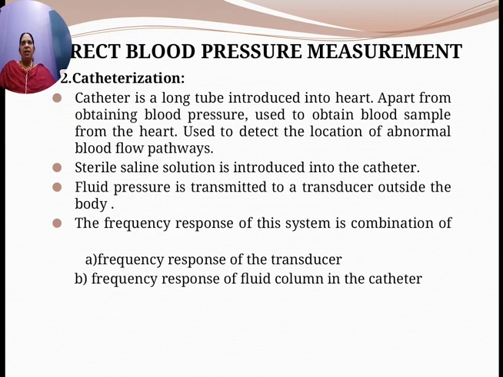Then the second method is the catheterization method. In this method, you use a catheter, which is a long tube introduced into the heart. Apart from obtaining the blood pressure, it is used to obtain blood samples from the heart and to detect the location of abnormal blood flow pathways.